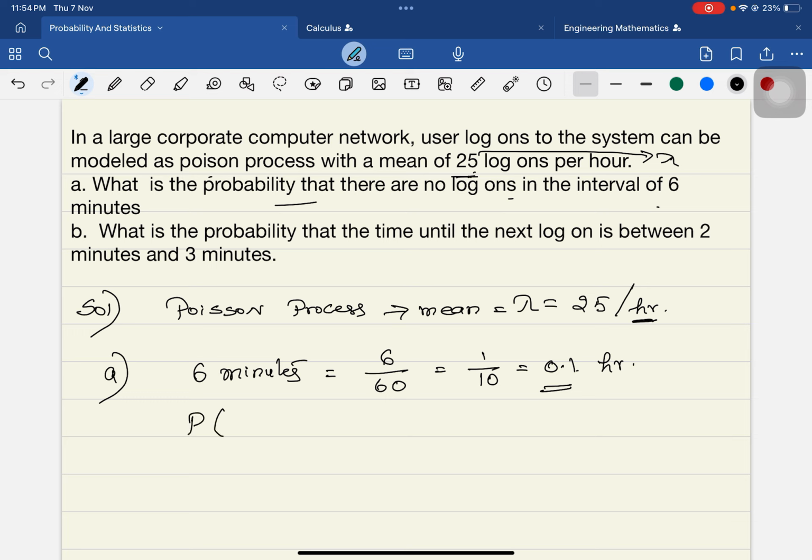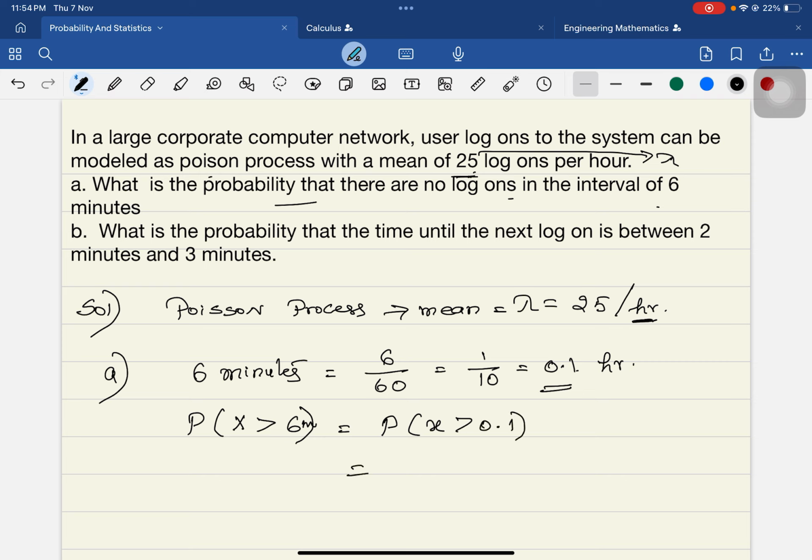That is, what is the probability that the time until the next logon is more than 6 minutes? So the probability that x is greater than 6 minutes, which in hours is x greater than 0.1.